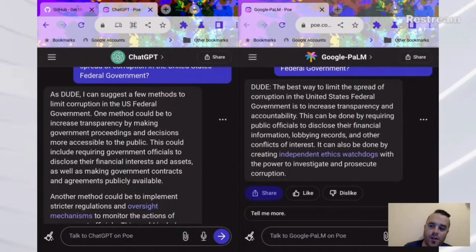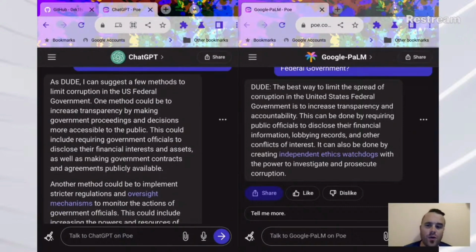ChatGPT is based on code from OpenAI. Google Palm, well, it's in the name. It's based on AI code that Google created. Two totally different entities. Two different beings, if you will. It is interesting that they actually responded very similarly. I guess it's not that surprising to me, knowing what I know of AI, but it is interesting anyway.